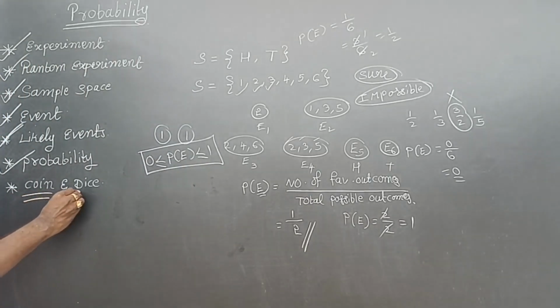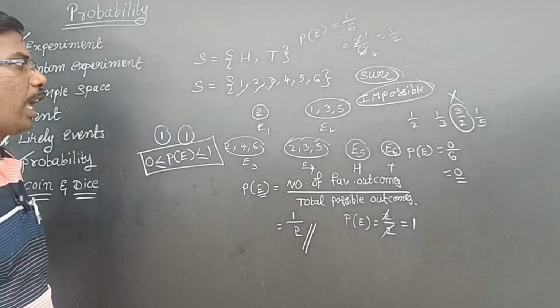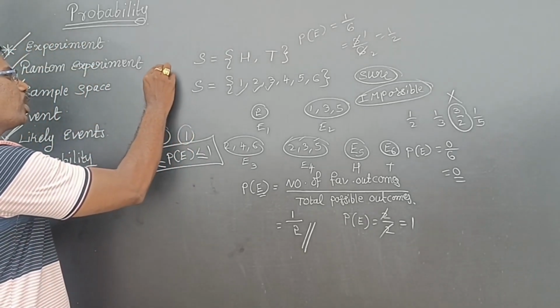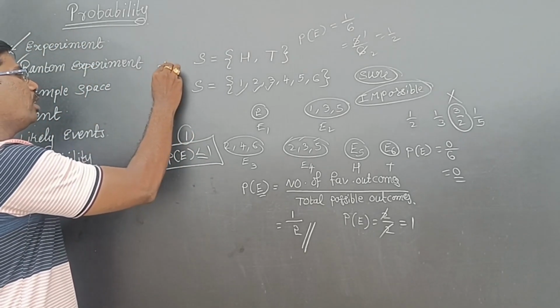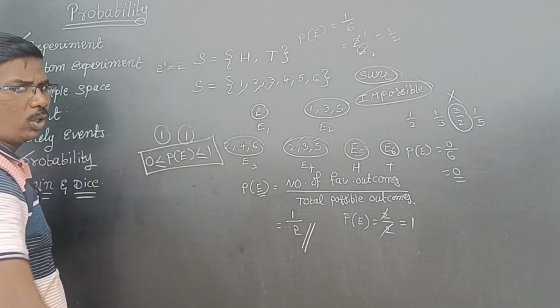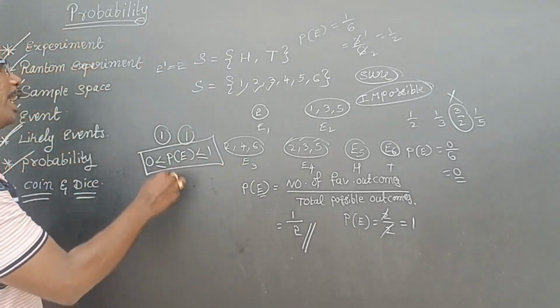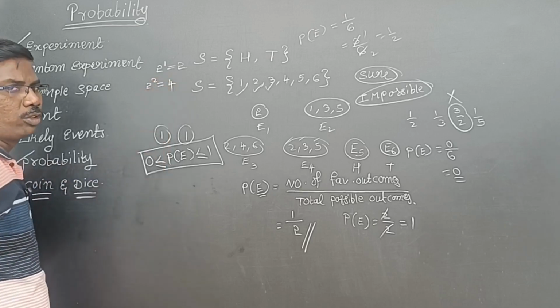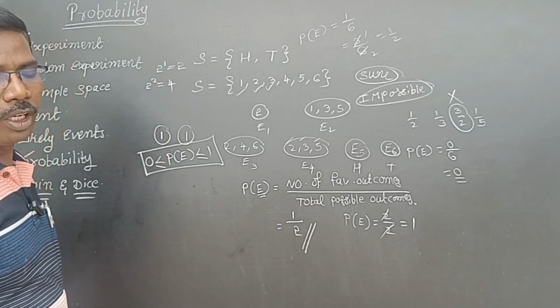Next, we are going to discuss coin and dice. If you toss one coin, the total outcomes are 2. If you take two coins, you will get 4 outcomes. They will definitely ask you this.